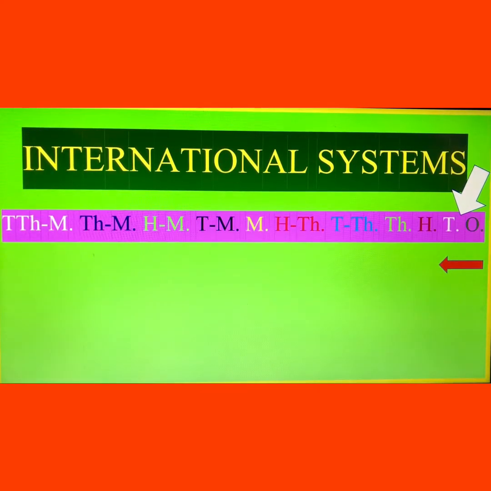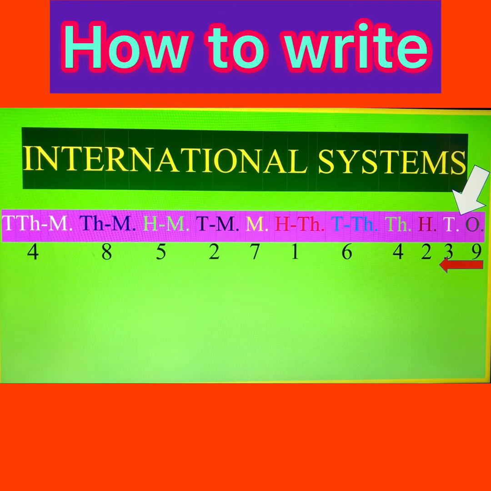Okay, so this is the system to read the numbers, that is ones, tens, 100, 1000, 10,000, 100,000. After that it will be changed to million, 10 million, 100 million, 1000 million and 10,000 million. After that it will be again changed.